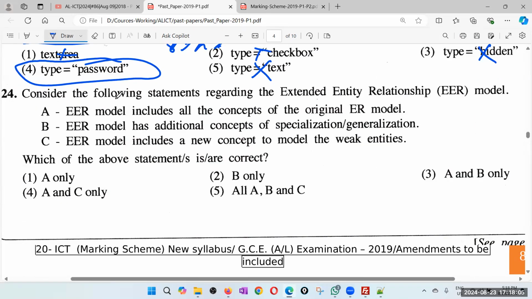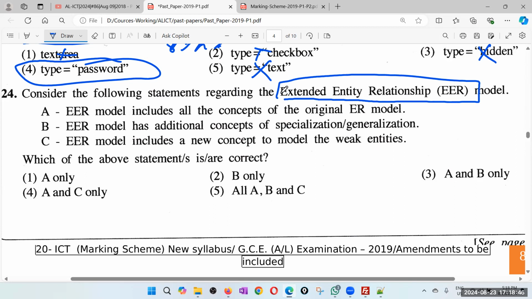24. Consider the following statement regarding extended ER diagram. You can see this paper is more of a theory paper, rather than asking about calculations or technical things, at least so far. So remember, extended ER diagrams means ER diagrams extended to support object-oriented concepts, something like inheritance. But in general, sometimes people also call it ER diagrams.